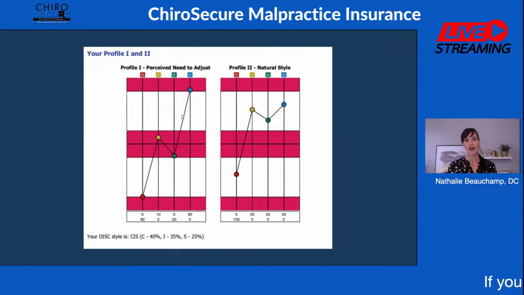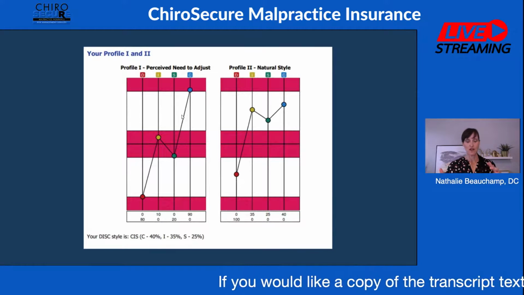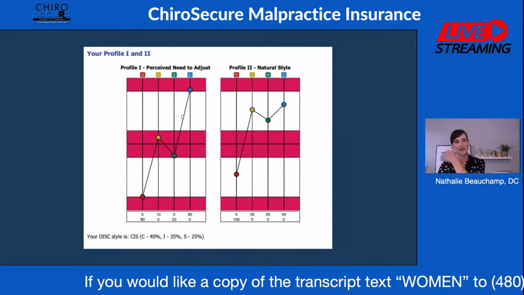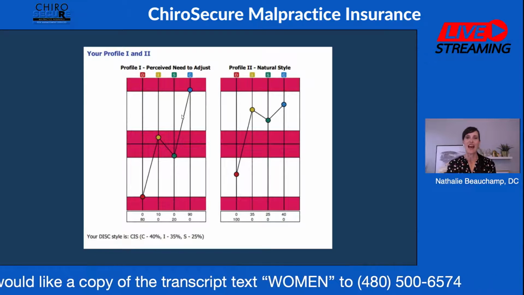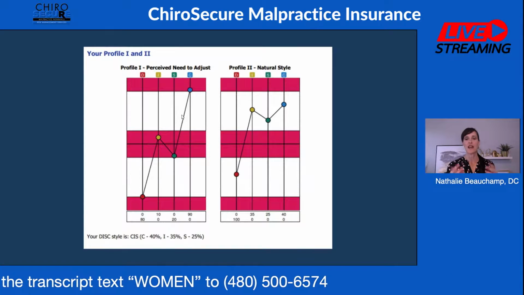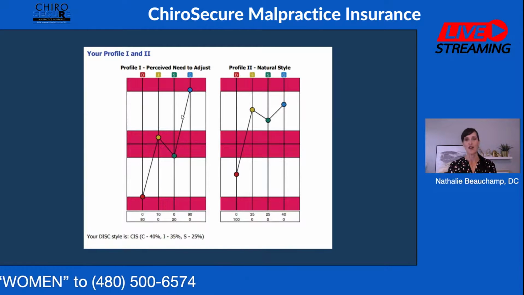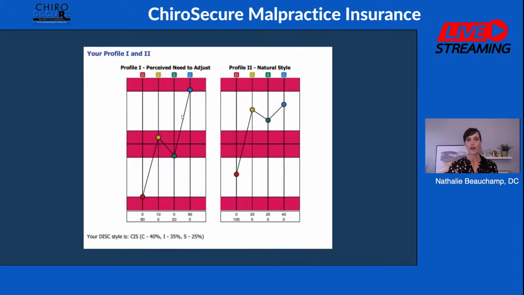So when my intake assistant does the questionnaire, the intake, she'll come out and debrief me, and then we discuss what type of personality we have. The reason I like to know that going in is that if I know I have a detailed person, a C, I'm going to add way more detail.